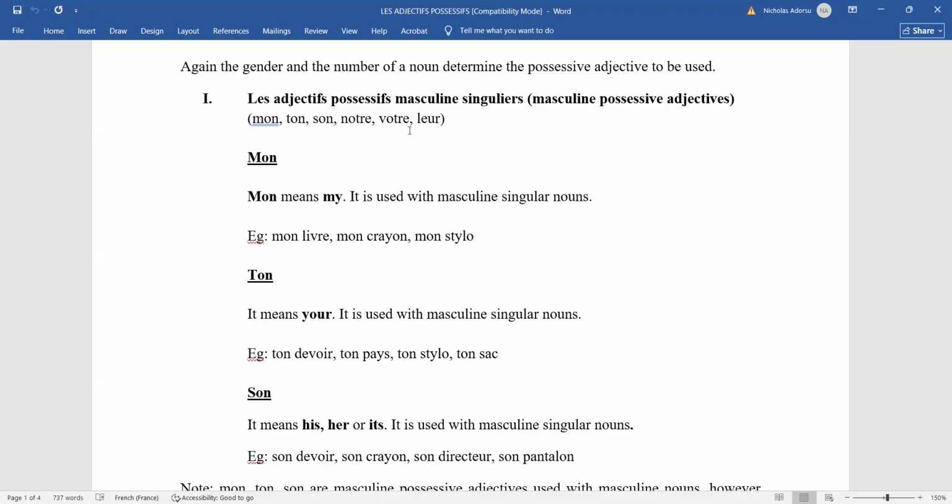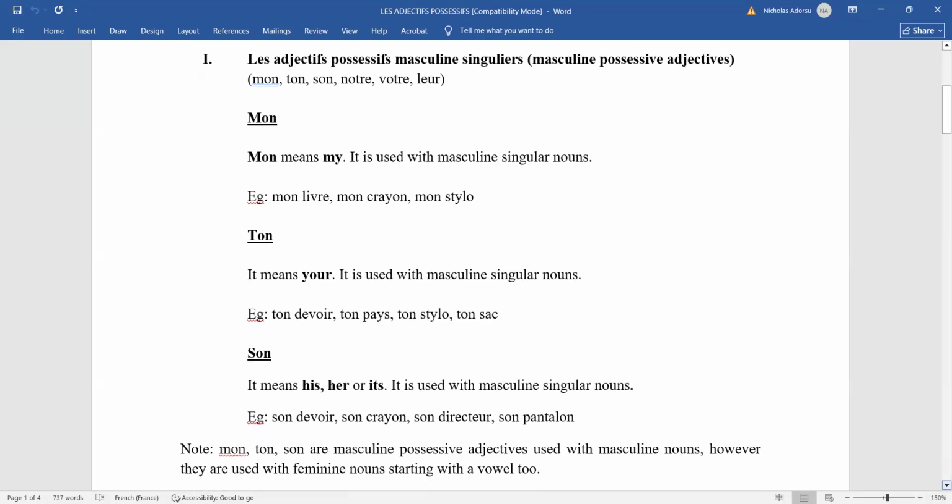So if I want to say your, I've said how we use it. Now son means his, her, its. So if I want to say his pen or her trouser, I'll say son pantalon, because the focus is on pantalon, which is the masculine noun, masculine singular.